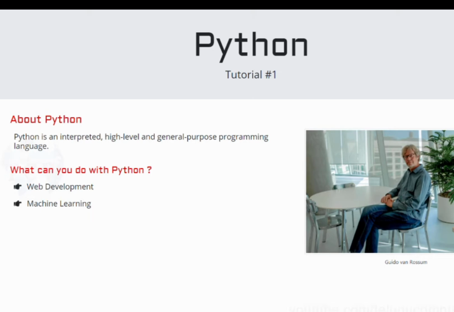The answer is Python. So Python is in machine learning. We have to do 1,000 lines of coding. Any big project, be it web development, machine learning, data science, data analysis, and many more, in all these we handle very big projects.